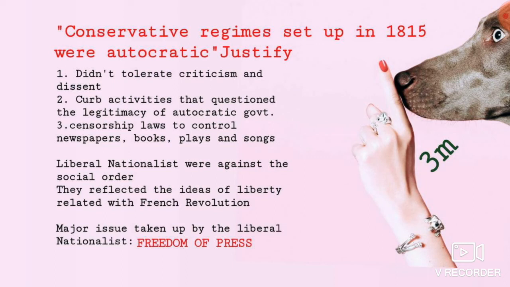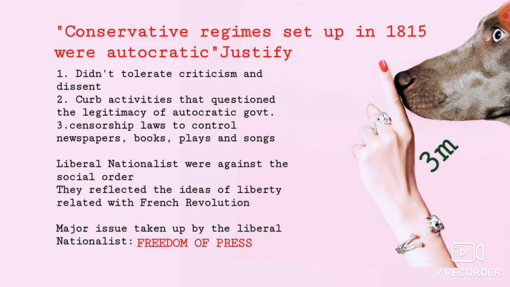As the conservative system was growing, the idea of liberalism was also growing. And the liberal nationalists took up a major issue and wanted a solution for it. So what was the major issue taken by them? Freedom of press. They were asking for freedom of press. This is said to be the main idea of the liberal nationalists. Are you clear with this, children?